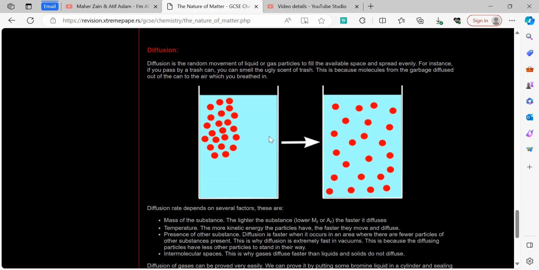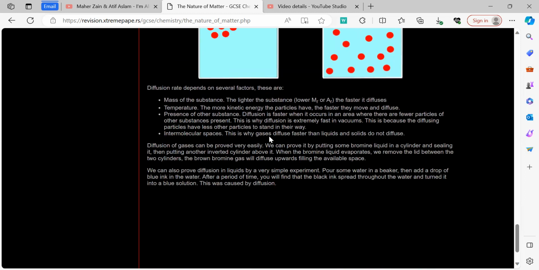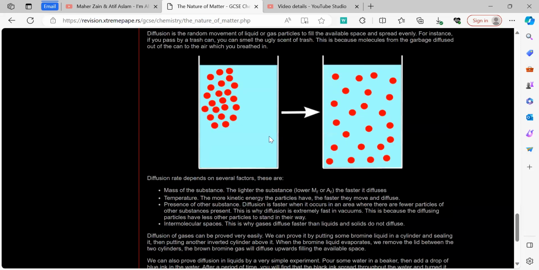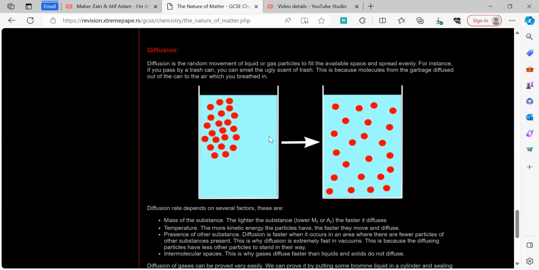Now we talk about the process of diffusion and the factors which govern how fast a substance diffuses into the surroundings. There are three main factors you need to know. Firstly, I hope you know the concept that diffusion is the process which takes place from a high concentration to a low concentration, through a partially permeable membrane in the case of living things, or without a partially permeable membrane in the case of non-living things. Now, there are three factors: the mass of the substance, the temperature, and the intermolecular spaces.